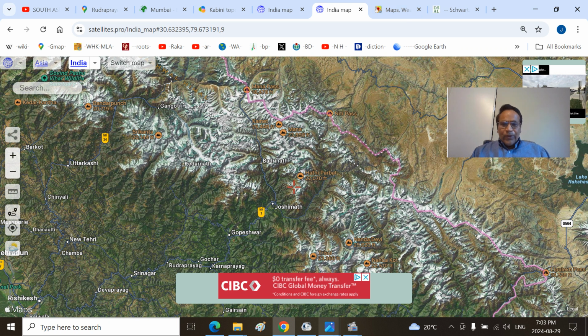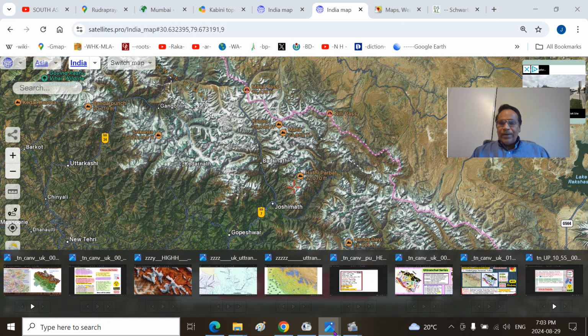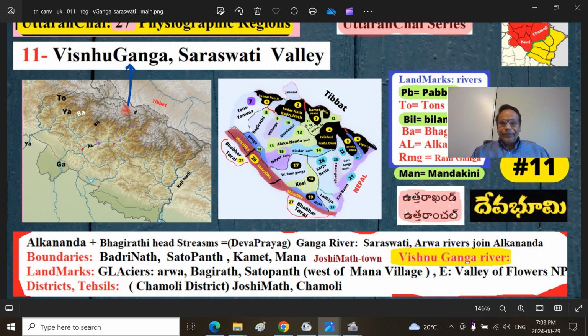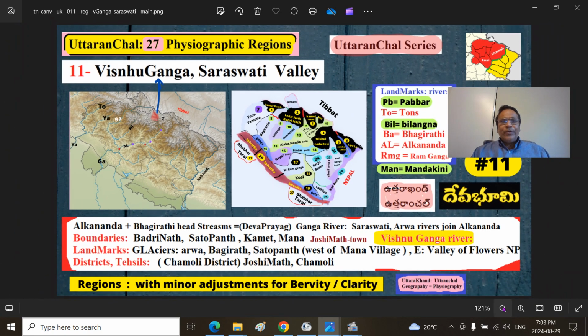So essentially, that's what you can look at, the fascinating Vishnu Ganga River Valley Basin, Saraswati River Valley Basin, Arva River Valley Basin, that is the upstream of Vishnu Prayag, Alaknanda River Valley Basin, which is a tributary of Ganga Mata, the sacred Ganga River.